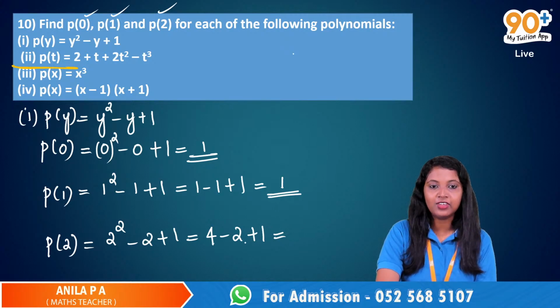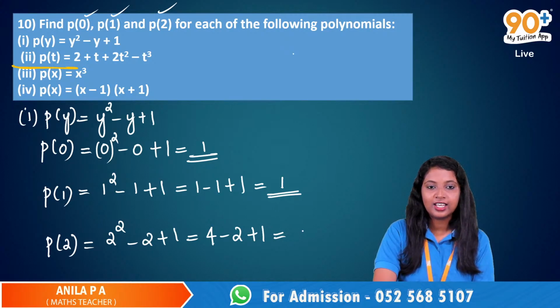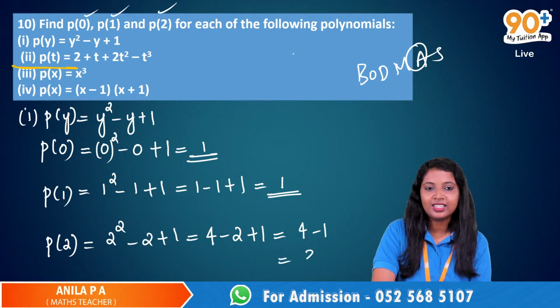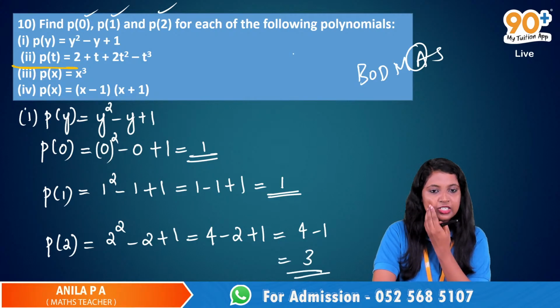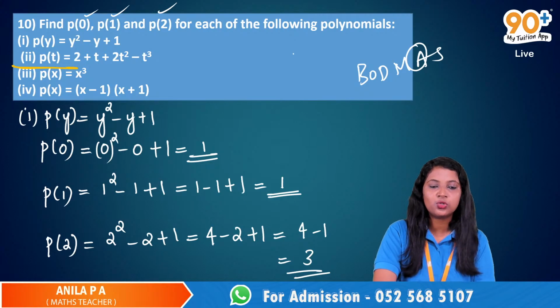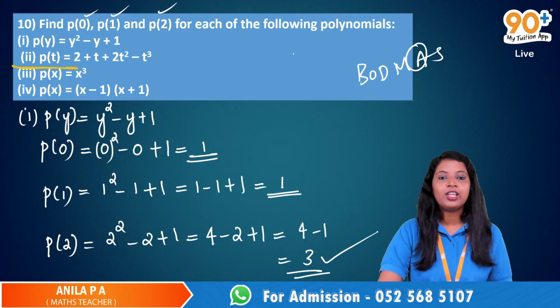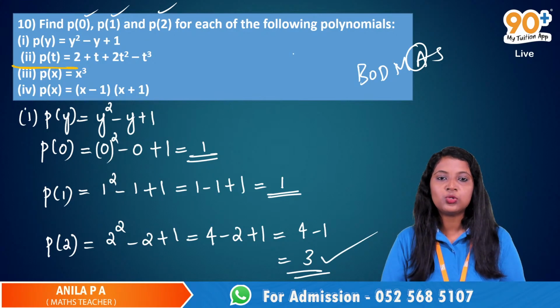Can we do this addition first? Anyways you will get the same answer, but still let's follow the BODMAS rule. So addition first. Minus 2 plus 1 is minus 1. So this is equal to 3. Anyways you will get the same answer: 4 minus 2 is 2, 2 plus 1 is 3. So P of 2 is equal to 3.